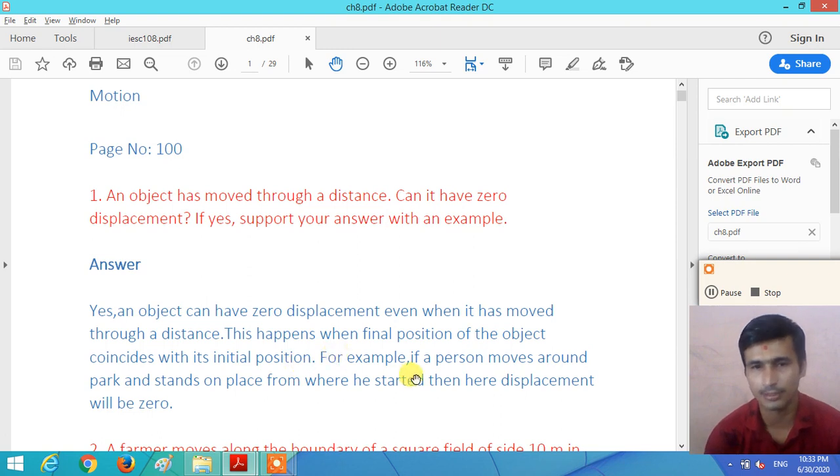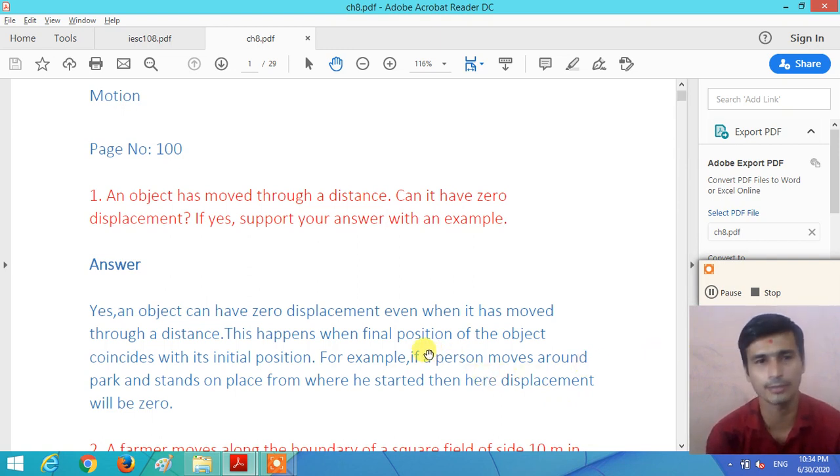You can write this example also. For example, if a person moves around a park and stands at the place from where he started, then the displacement is zero. The person moves around the park in one complete circle, covers some amount of distance, but has zero displacement.